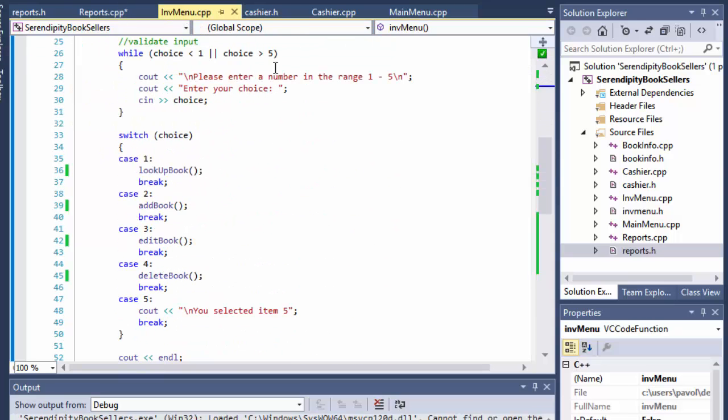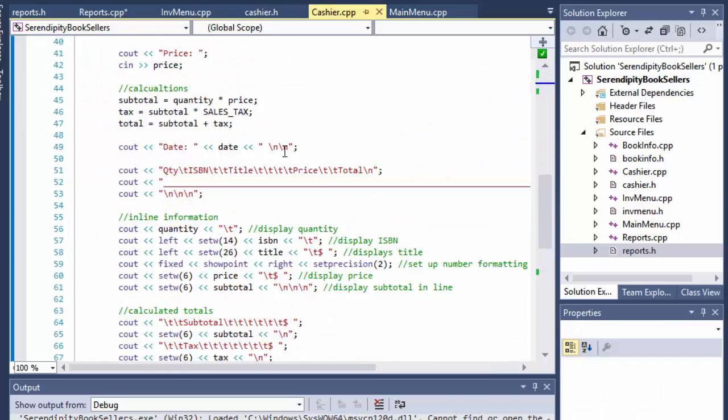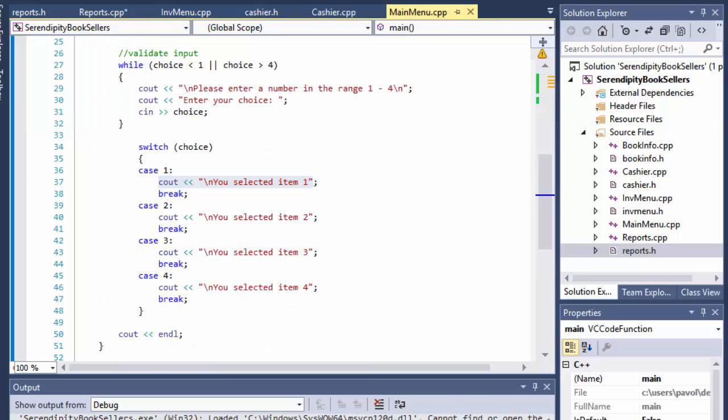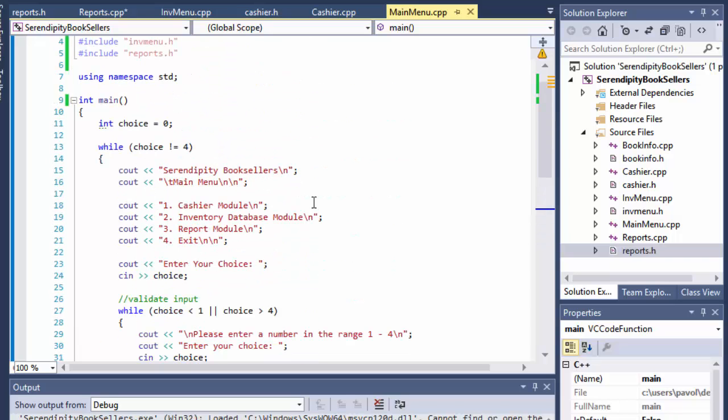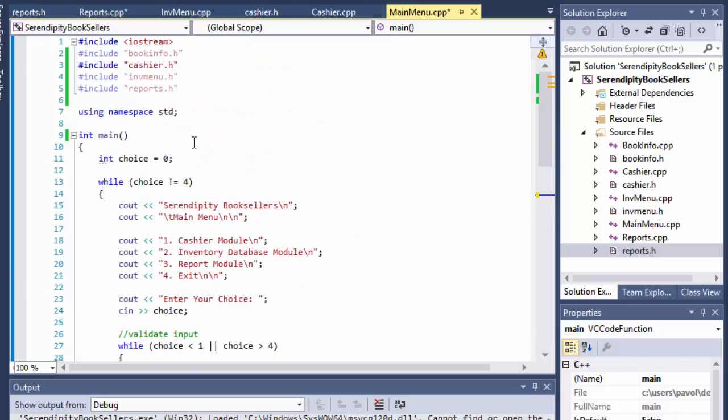Inventory menu, I think I already did. Yeah, the cashier. Oh, the cashier doesn't have any switch statement, so it's just the main menu now. If you press 1, we will call the cashier module. So we will call the cashier function, right? Because we import all the headers right there.